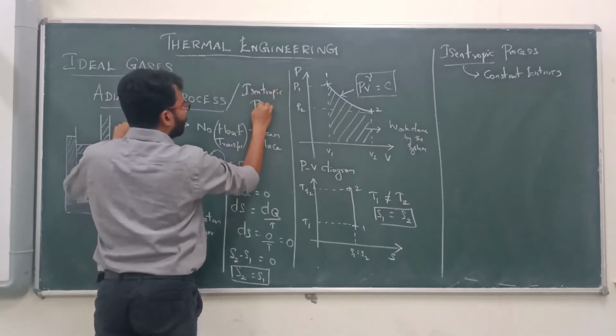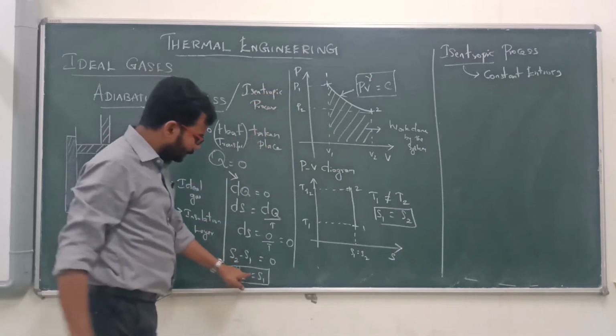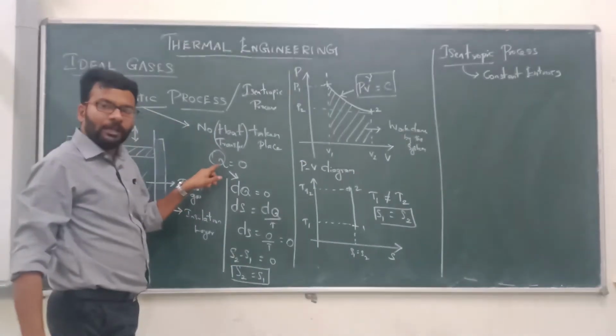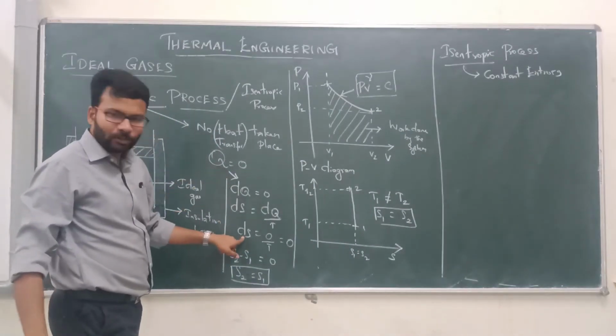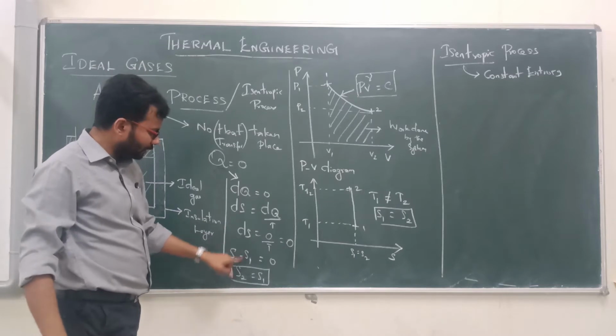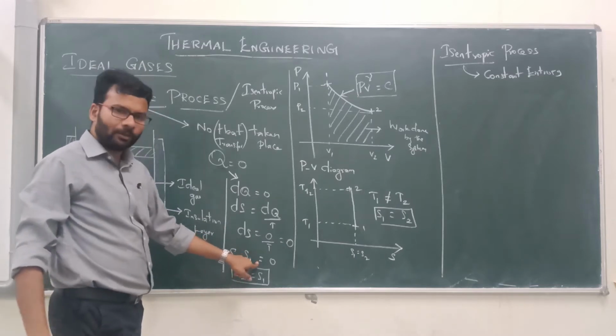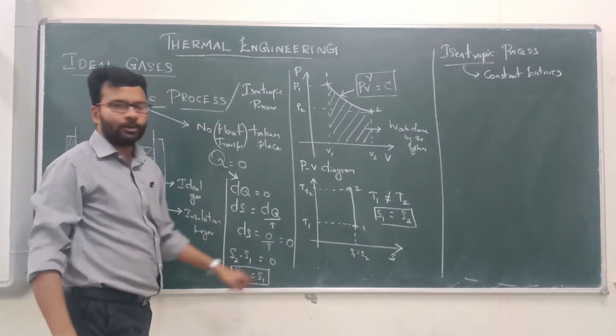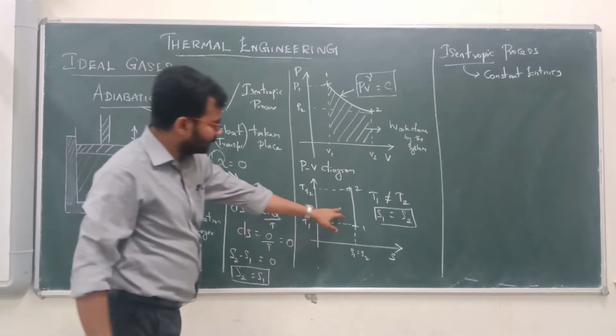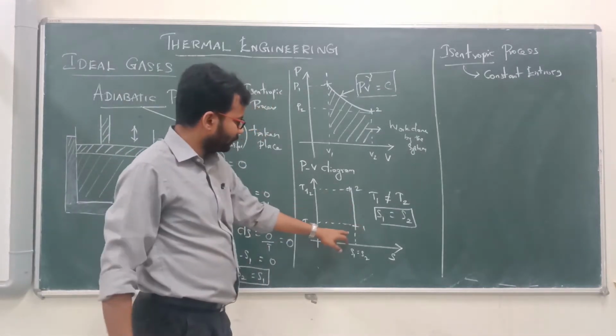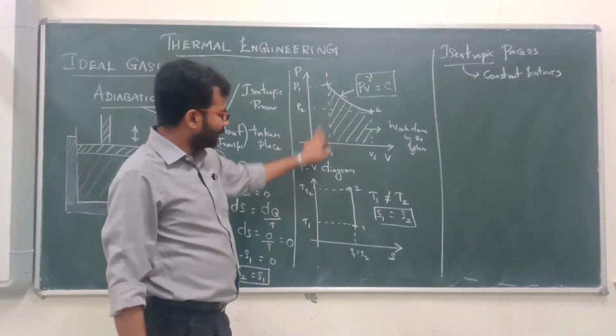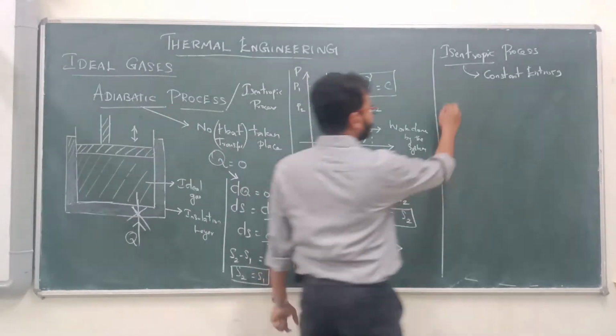Why? Since there is no heat transfer, dS will be equal to 0. If dS equals 0, then S2 minus S1 will be equal to 0, so S2 will be equal to S1. This is the graph: this is the PV diagram and this is the TS diagram.